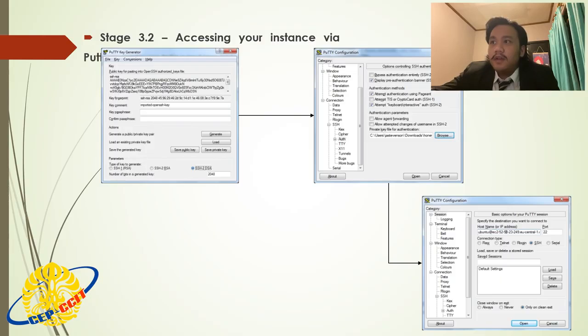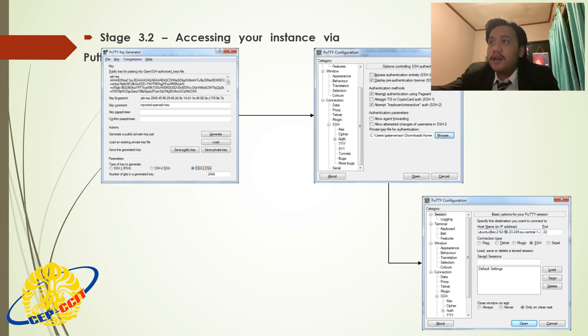After you are done with this, you will need to open up PuTTY again and go to category, connection, SSH, and then auth. Once here, you will need to browse to your newly created key file. And then once you have done this, you will need to SSH into the Ubuntu server. Do this by following the image. After you have SSHed into the server, you will once again be greeted by a CLI, which should allow you to access your Ubuntu instance.